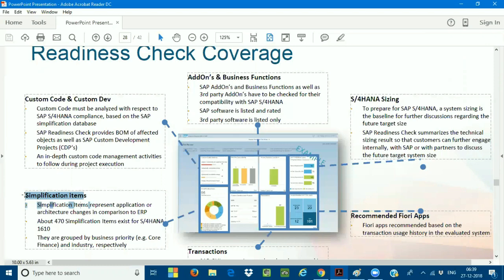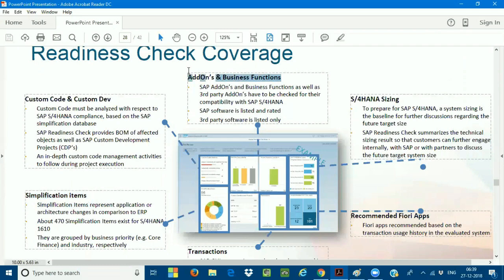A lot of simplifications have happened, not only at the table level, but at the process level also. Whether these simplifications are going to have any impact on the existing process or the new process, we need to check it out. Okay, so simplifications is one of the most important topics. We'll discuss that. We have several add-ons earlier.